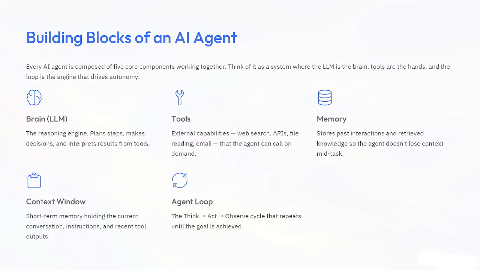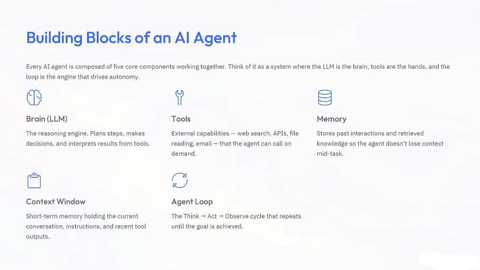The second one is tools. These are like the hands of the AI. Without tools, the AI cannot interact with the real world. For example, searching Google, sending emails, reading PDFs. These are things an AI can't do on its own, right? So it's all about the tools.